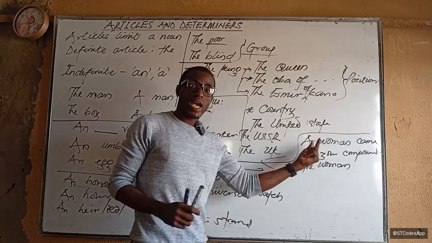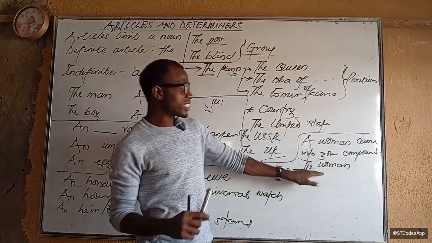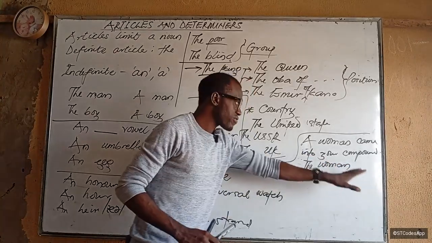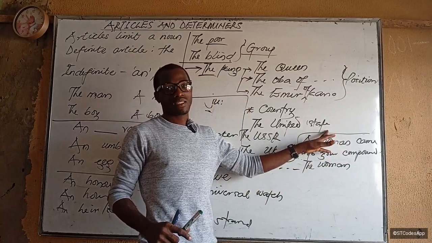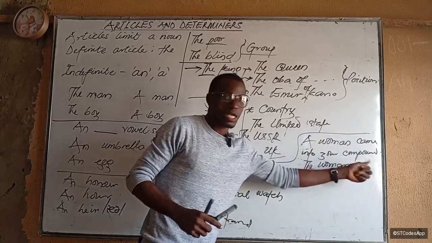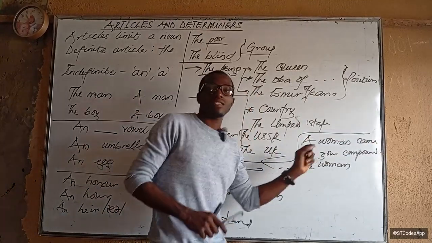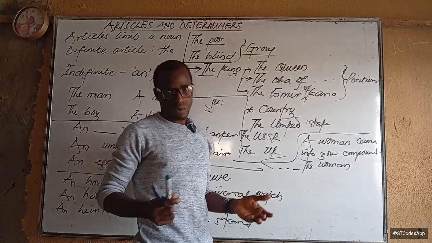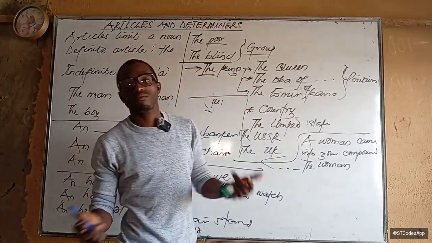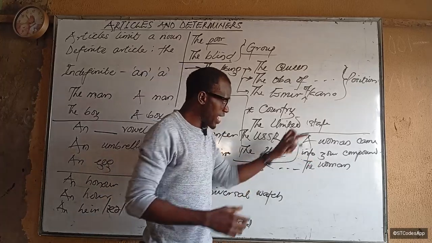Because the person that is reading this does not know that woman. But in this case, they know that the same action that is going to continue here is referring to this initial woman. Exactly. So a woman came into your compound. The woman took your book and ran off. The woman was then arrested. I mean, you can now say she was arrested. The police apprehended the woman and took her to prison. Exactly. So that is how to use article a and the together.